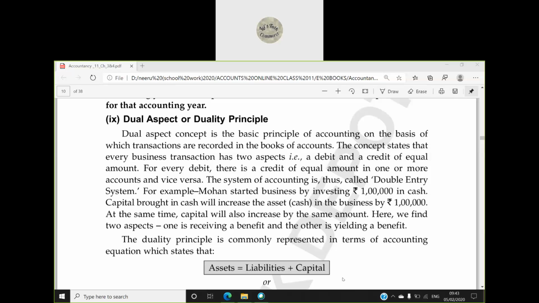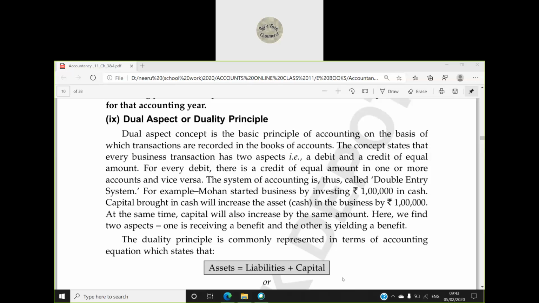So the dual aspect concept is the basic principle of accounting on the basis of which transactions are recorded in the books of accounts. The concept says that every transaction has two aspects, that is a debit and a credit of equal amount. बिजनेस में हम कोई भी ट्रांजेक्शन करेंगे उसमें हमारी ये अकाउंटिंग इक्वेशन हमेशा इक्वल रहेगी.